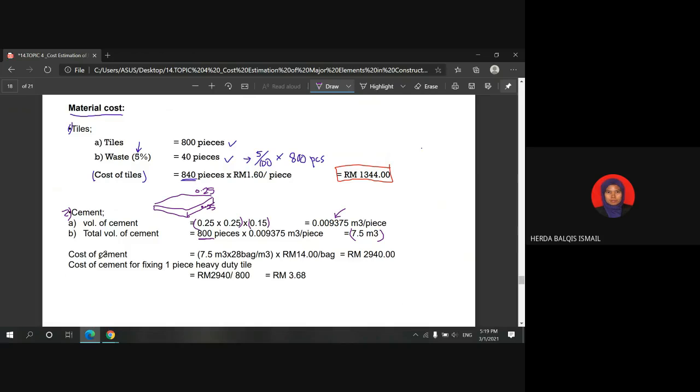Therefore, for the cost of cement, we know that the price given for the cement is per bag, 14 ringgit per bag. So we know that each 1 cubic meter of cement is equivalent to 28 bags of cement.